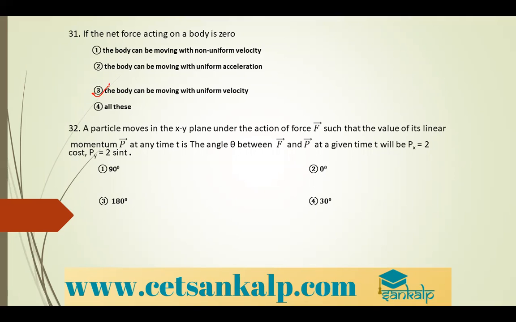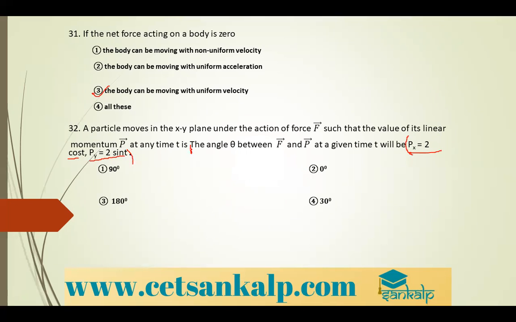Okay, there is a small confusion. At any time t, p is x = 2 cos t, y = 2 sin t. The angle between f and p at a given time t will be... So this part will be added here.